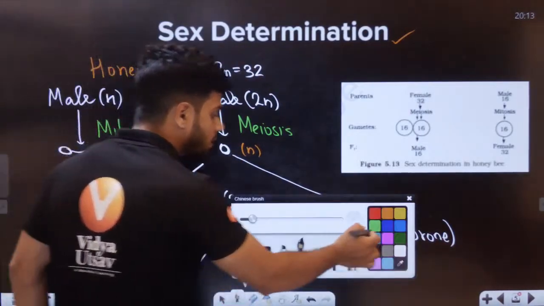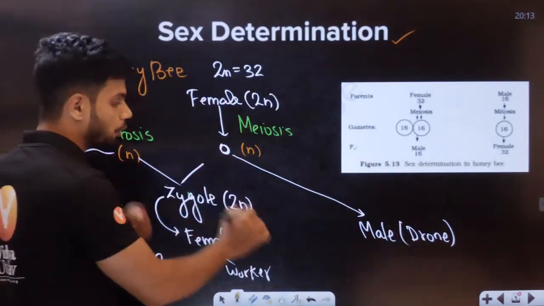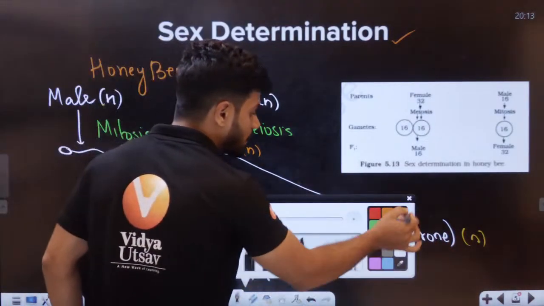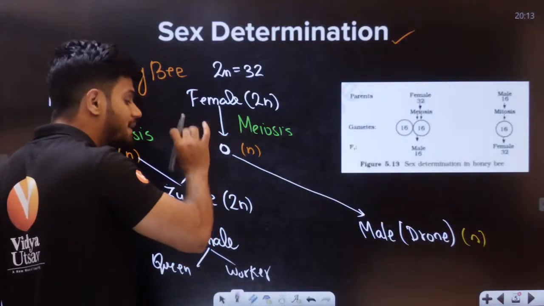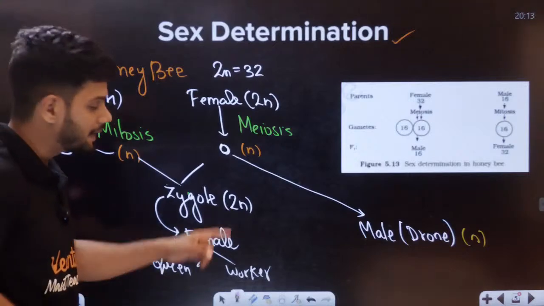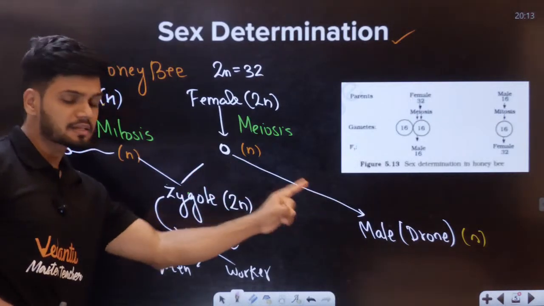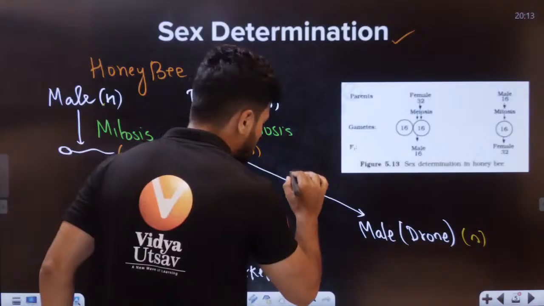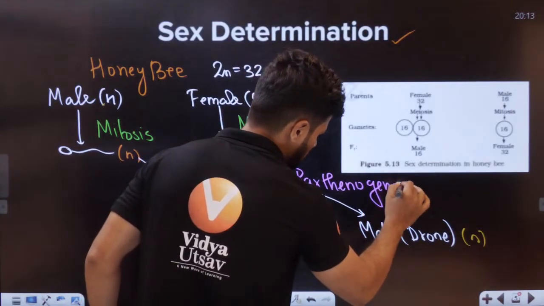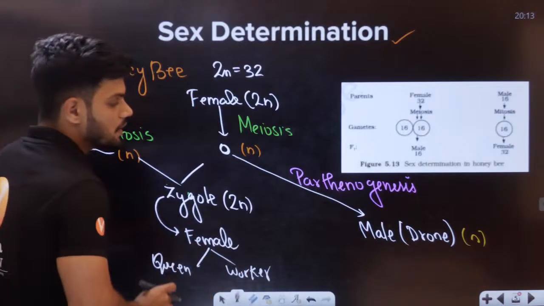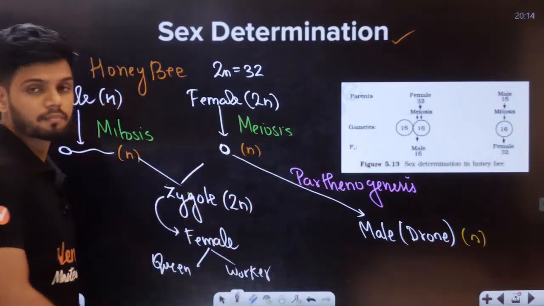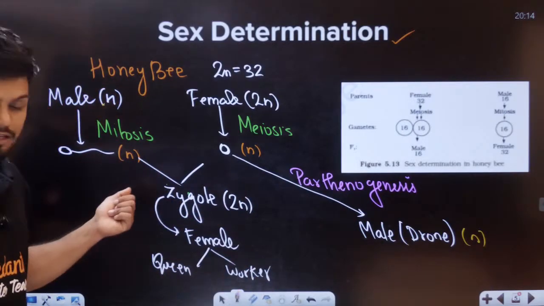Since the male honeybee is always haploid, it will be haploid, and the egg is also haploid. So what do we call this process where a gamete can directly develop into an organism? It is called parthenogenesis. With the help of parthenogenesis, a gamete can develop directly into a drone. That is how males are produced.